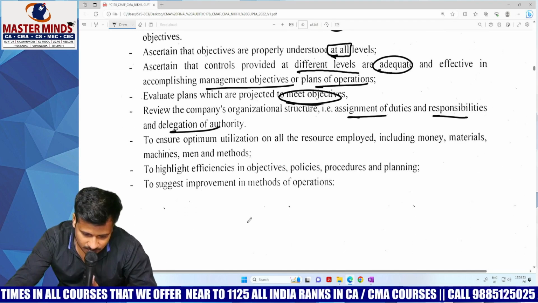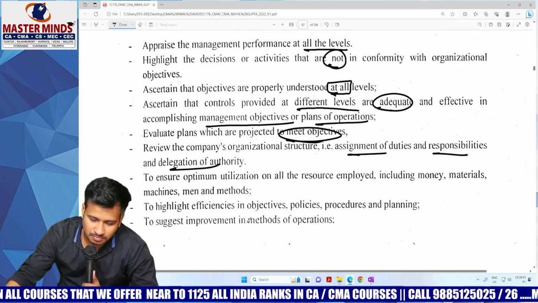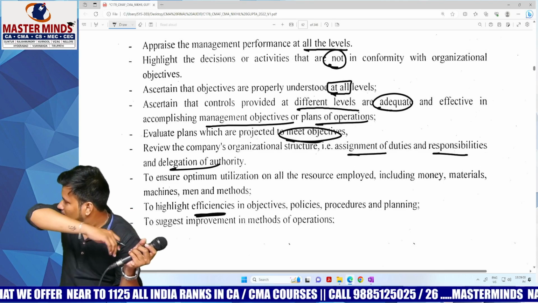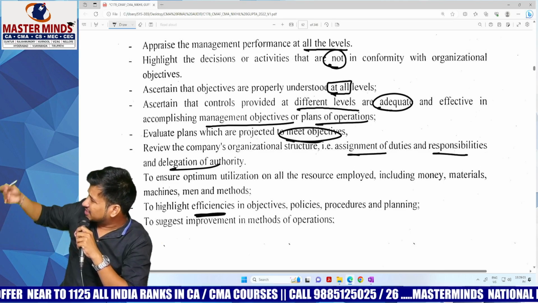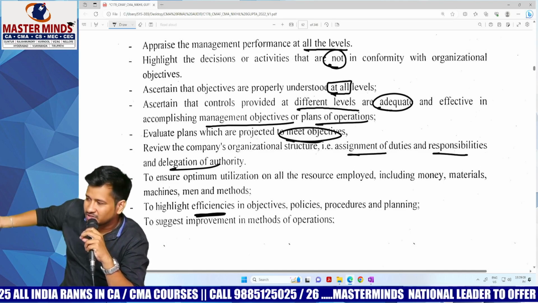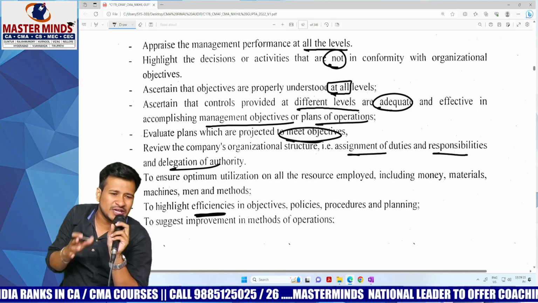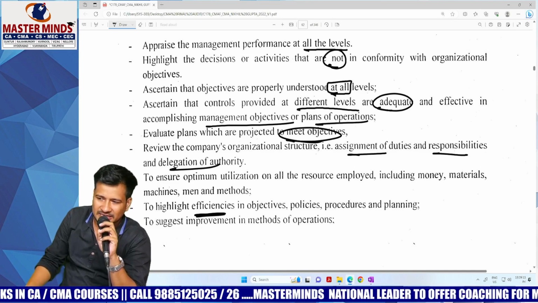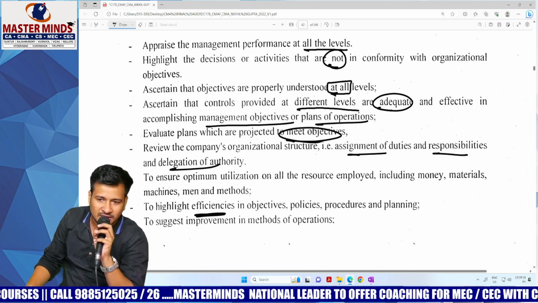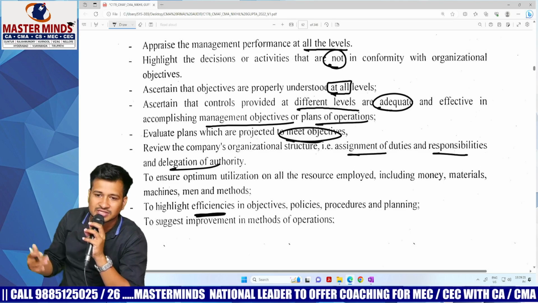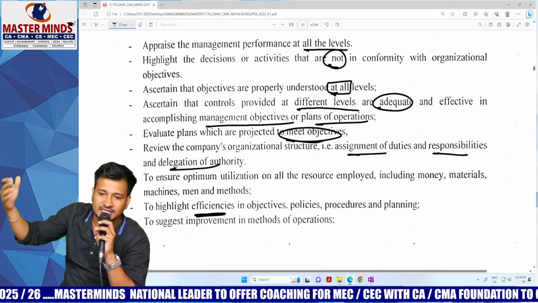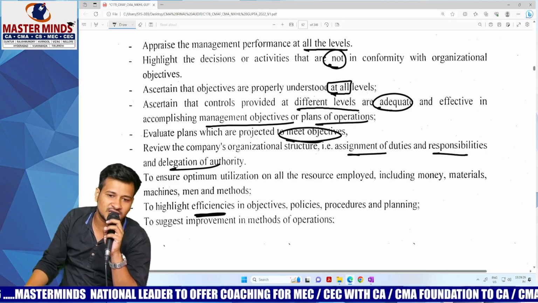To highlight efficiencies in objectives, policies, procedures, and planning. You just need to highlight the efficiencies in your objectives, in your policies, in your procedures, in your planning. Because at the end of the day, not only inefficiencies, efficiencies also count. So management audit is done not only to replace the inefficiencies with efficiencies, but also to highlight the efficiencies that you are having, and after highlighting, you just need to work in this way more in order to achieve the organizational goals faster.